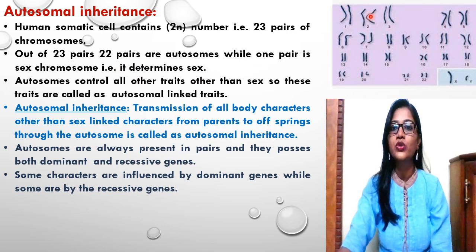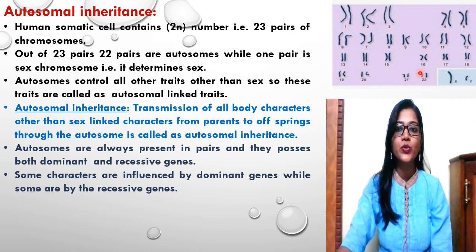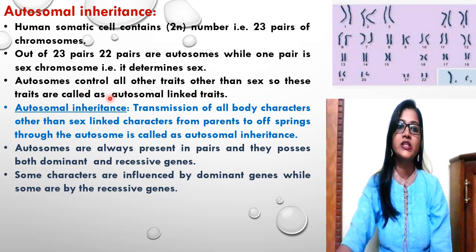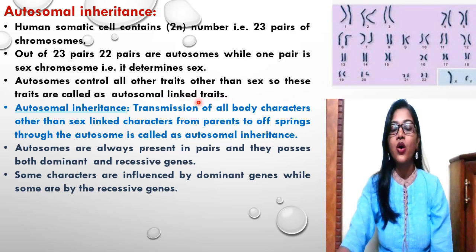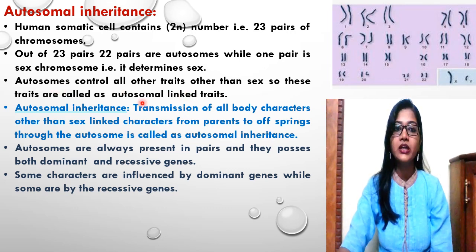So out of all these 23 pairs, chromosomes 1 to 22 determine the body characters, while the last, XY or the 23rd pair, determines the sex. So autosomes control all other traits other than the sex. These traits are called autosomal linked traits. All the characters which are controlled or determined by the autosomes are known as autosomal linked traits.